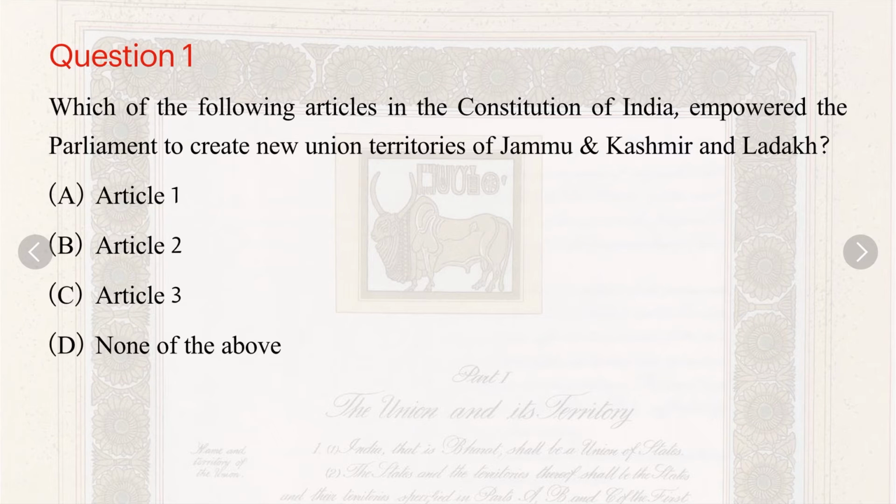So here is question number 1. Which of the following articles in the Constitution of India empowered the Parliament to create new union territories of Jammu and Kashmir and Ladakh?